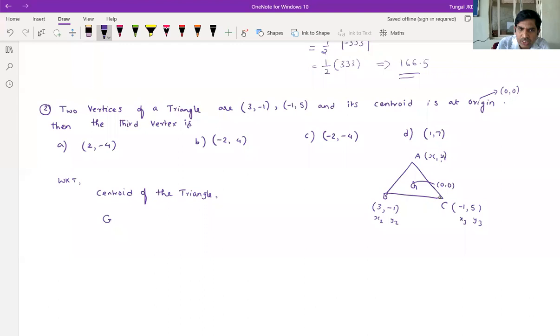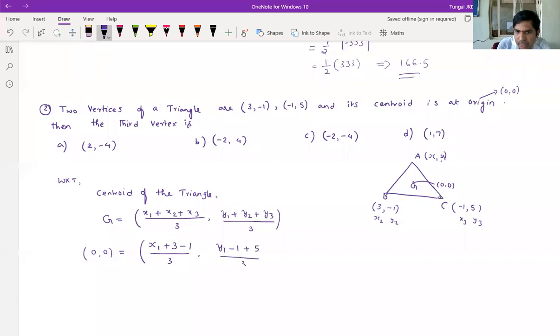So G is equals to x1 plus x2 plus x3 by 3, y1 plus y2 plus y3 by 3. So now centroid coordinates given, 0 comma 0. Now x1 plus x2 plus x3 by 3, nothing but x1 plus 3 minus 1 by 3. Next y1 minus 1 plus 5 by 3.